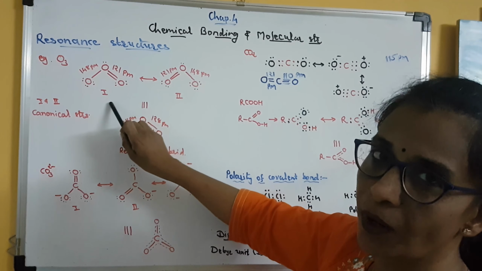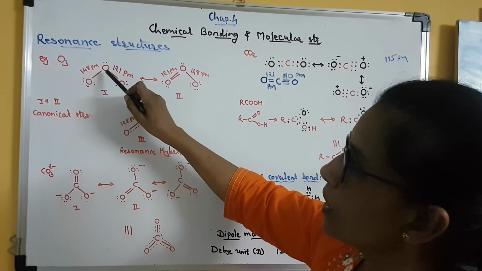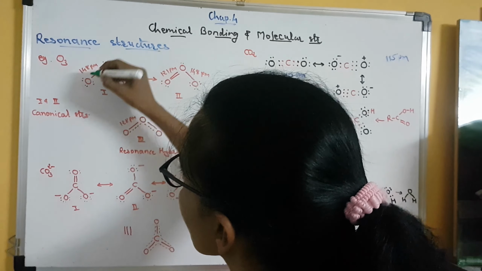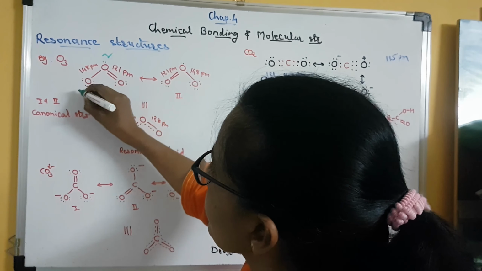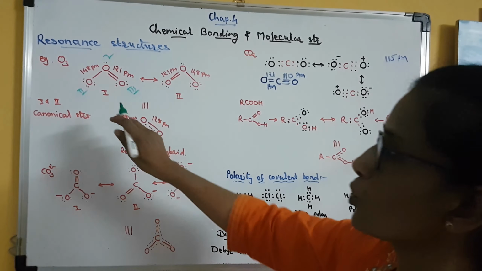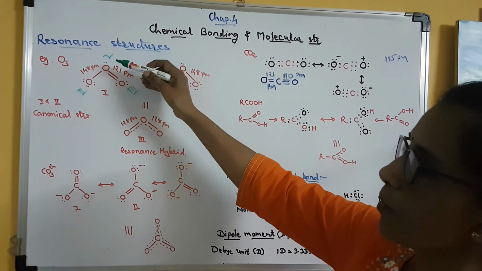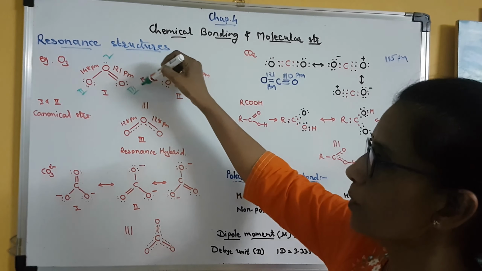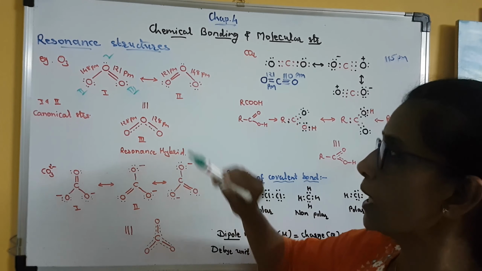This is structure 1, in which I label this oxygen as 1, this as 2, and this as the third oxygen atom. In the first structure, a single bond is present between oxygen 1 and 2 and a double bond between 1 and 3.